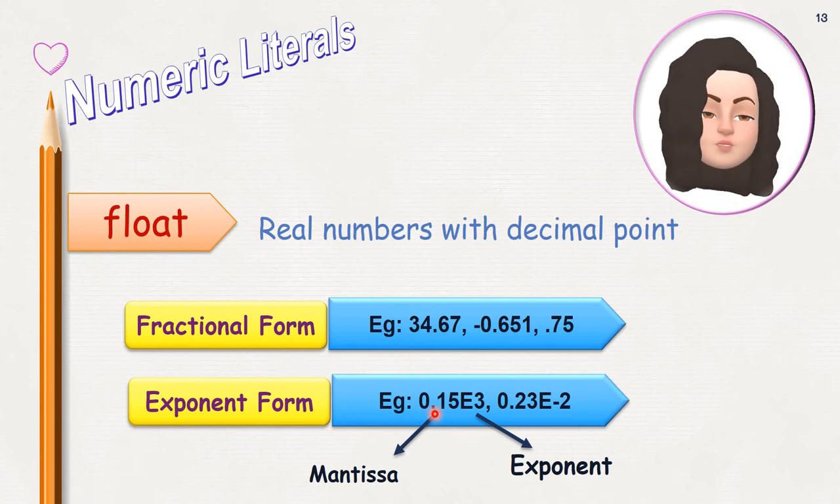Now how to represent it in exponent form? You can see here 0.15E3. After the letter E, whatever comes is the exponent, and the first part before E is the mantissa part. Exponent form has two parts: one is mantissa and the other is exponent. Mantissa comes before the letter E and exponent comes after the letter E.